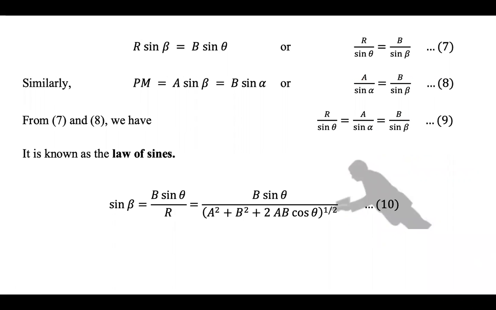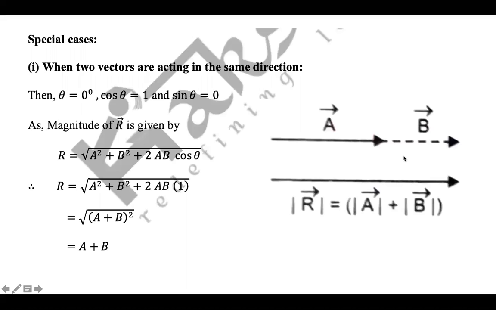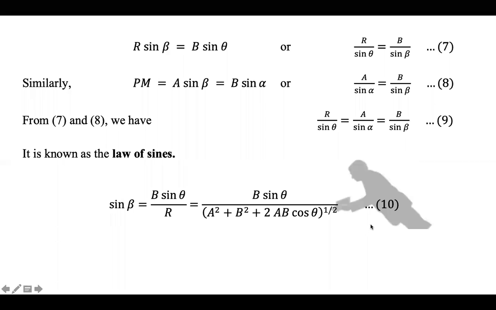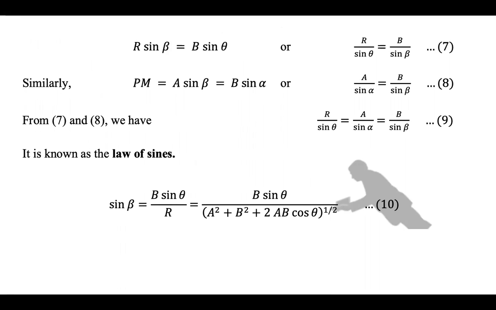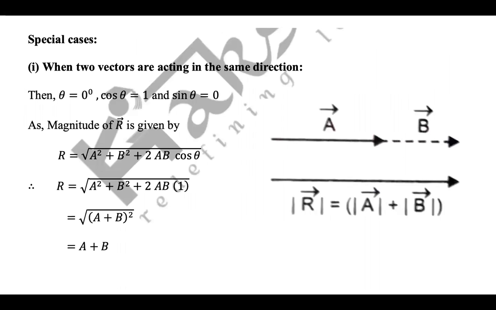Then we have these, Lami's theorem, law of sines and cosines. So law of sine, what it says is, we know that the sine rule is if we have two. So law of sine says if we have this resultant, we have this triangle PQR. So this is another proof of the same thing. We don't need to do that.